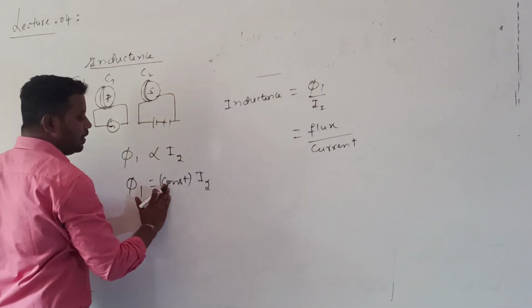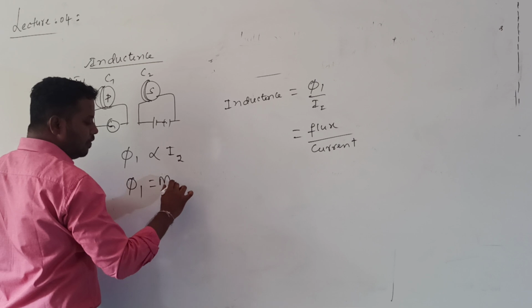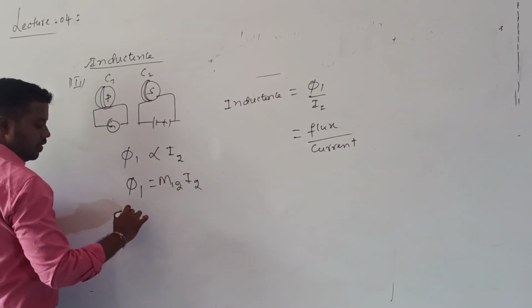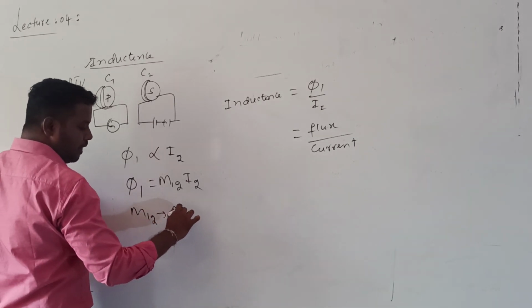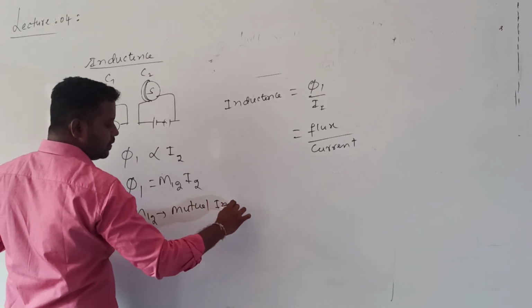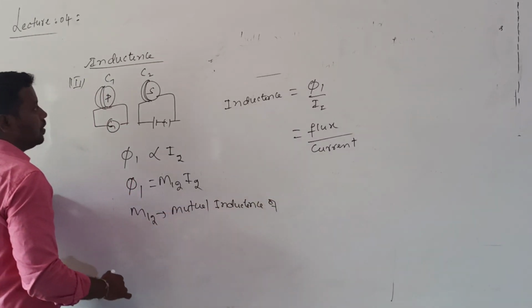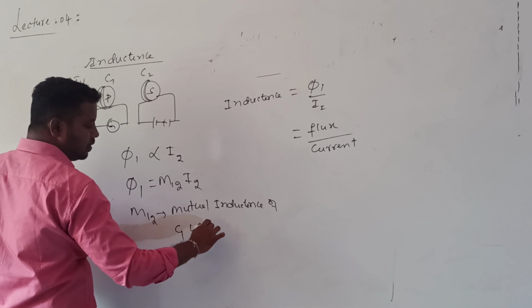Better I will write here Phi1 is equal to M12 into I2, where M12 is the mutual inductance of C1 with respect to C2.